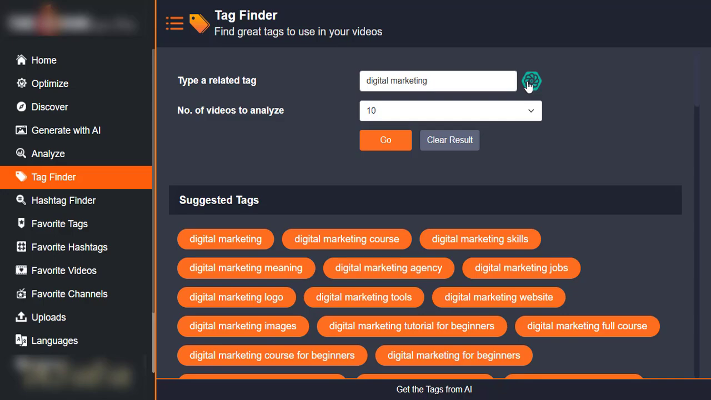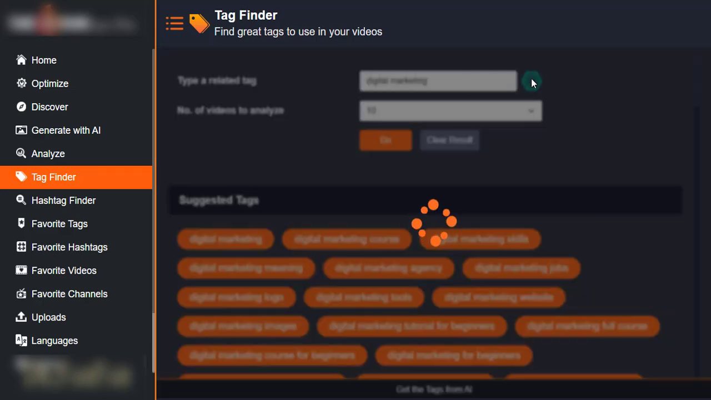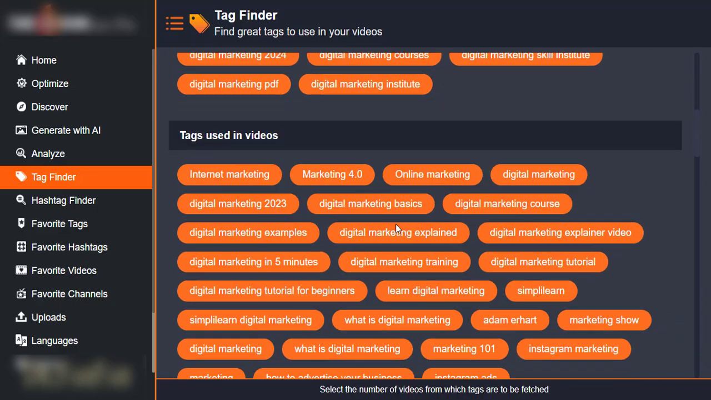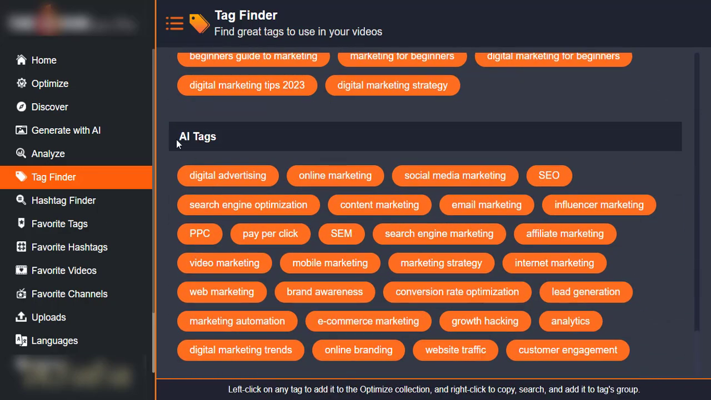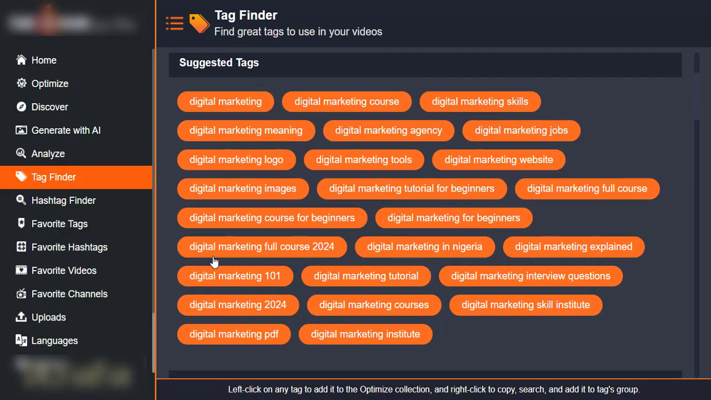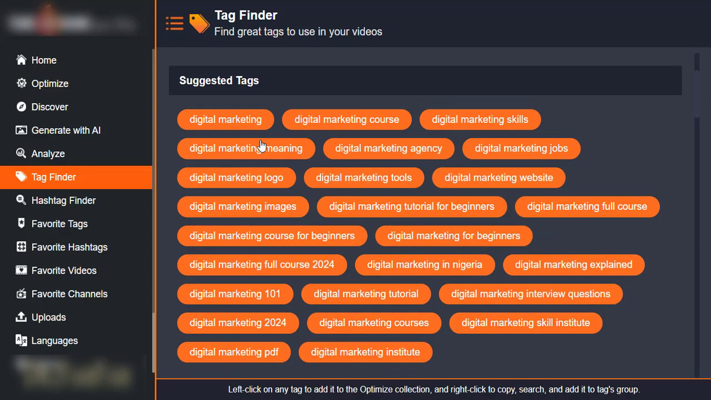And if you want to use AI to get the tags, you can also click on it right there. You can see, it's also going to do that for you. These are the AI tags that I just generated: digital advertising, online marketing, and so on and so forth. And it also gives you suggestions: digital marketing full course 2024, digital marketing course for beginners. These are also the tags that are actually ranking.